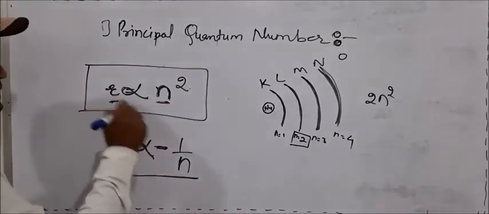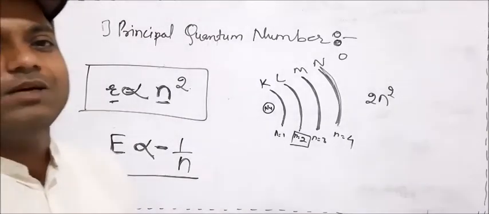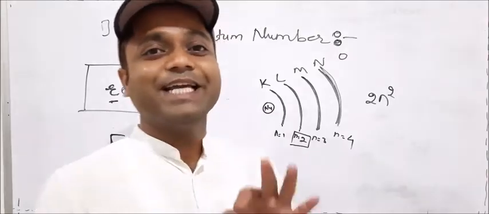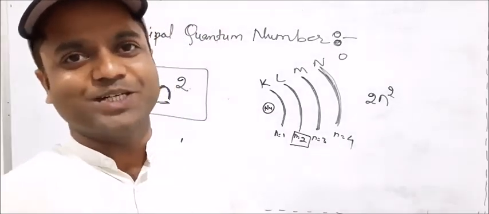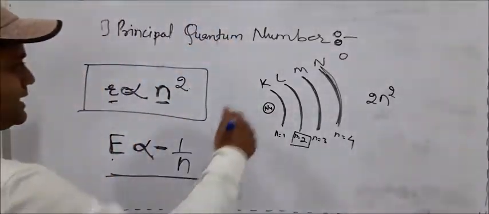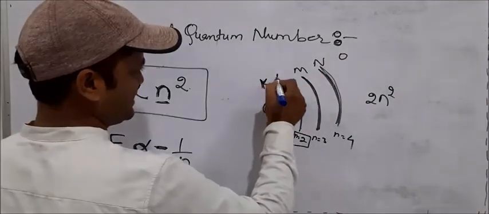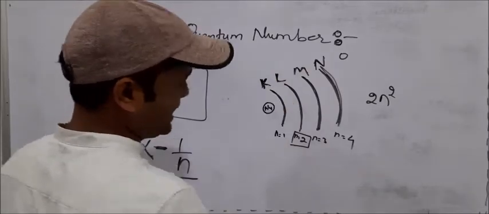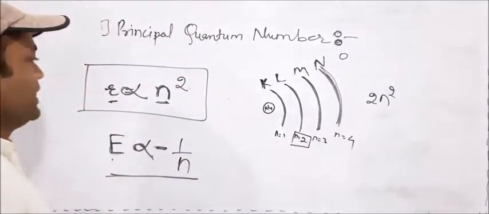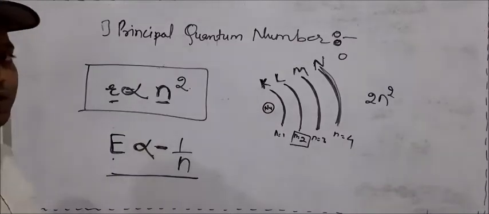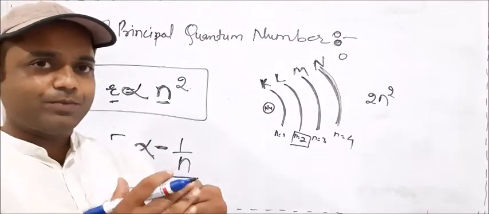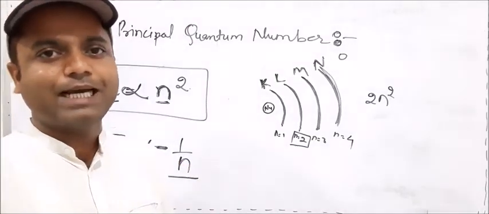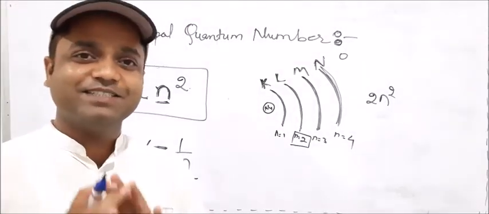As n increases, energy increases. As n increases, radius increases, and this is all about the principal quantum number. It gives the information about energy of electron, which is most important, and the shell of electron. Shell and energy are one and the same thing, but in case of shell we write it as K, L, M, N. It also gives the information about how far it is from the nucleus, meaning the r value is directly related to the quantum number. As the quantum number increases, radius increases.